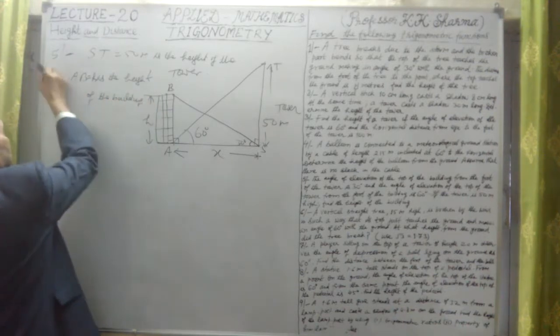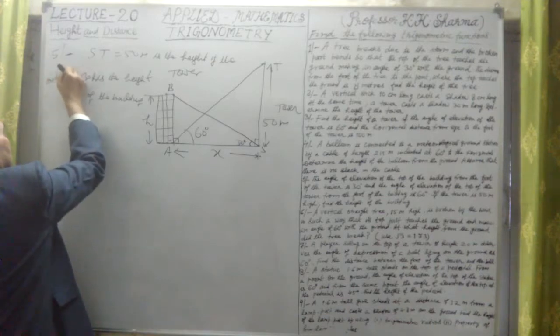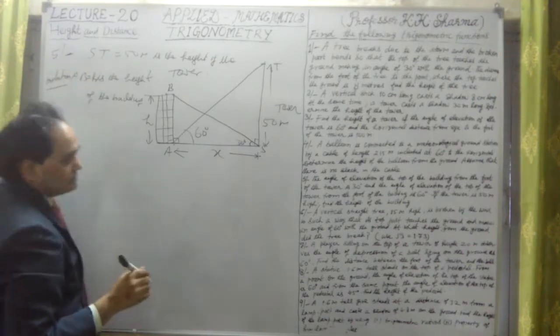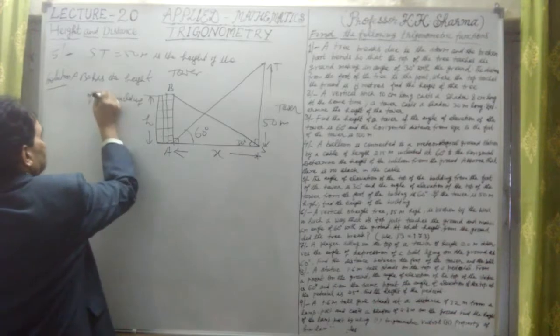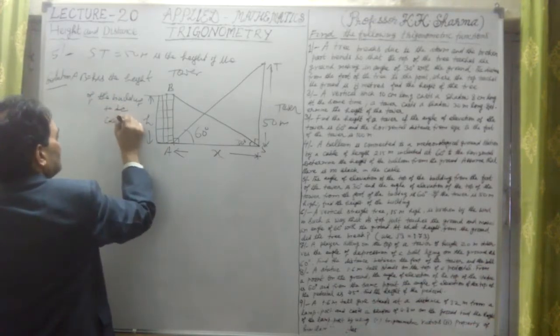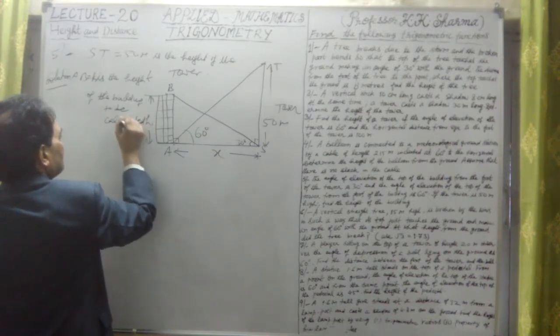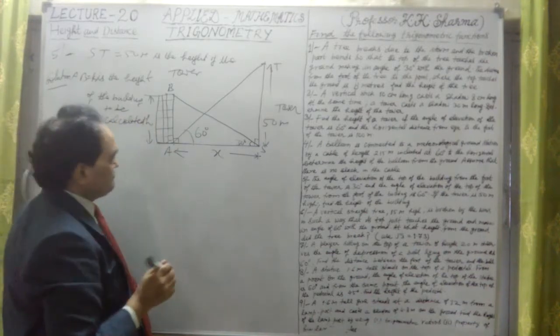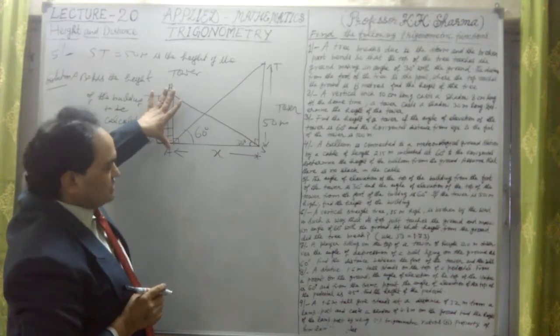This is the height of the building to be calculated. This we have to calculate here. The height of the building is required.